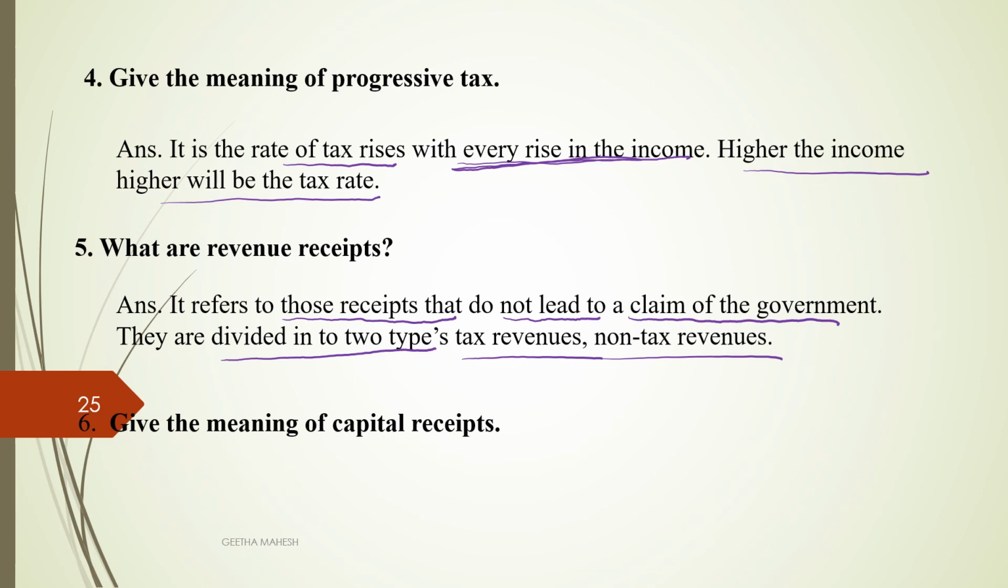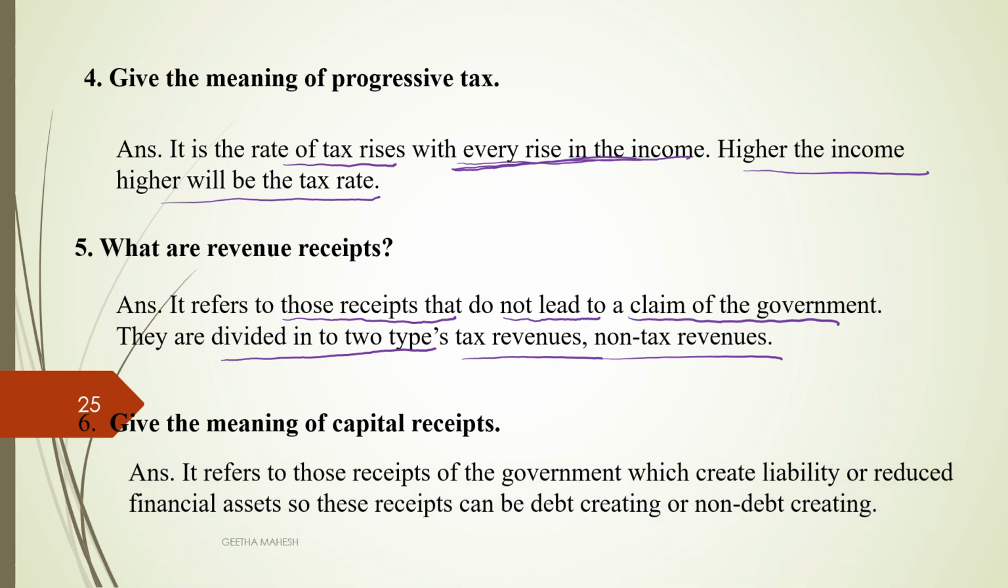Give the meaning of capital receipts. Capital receipts are money receipts which create a liability or reduce the financial assets. So here, those receipts of the government which create a liability or reduce financial assets. These receipts can be debt creating or non-debt creating receipts.